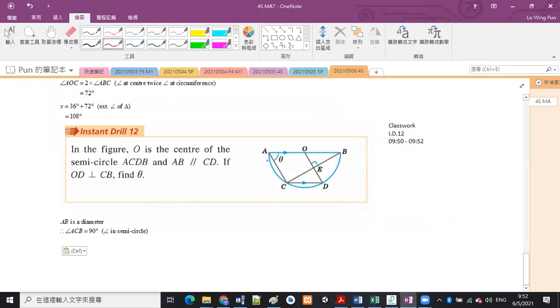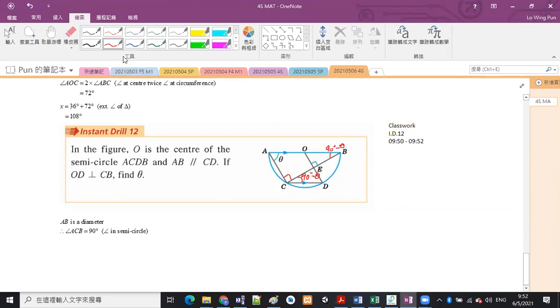So angle ACB is 90 degrees, angle in semicircle. This is theta. So we can calculate angle ABC, which should be 90 degrees minus theta. Because of the parallel lines, we also know that this one is 90 degrees minus theta, alternate angles.